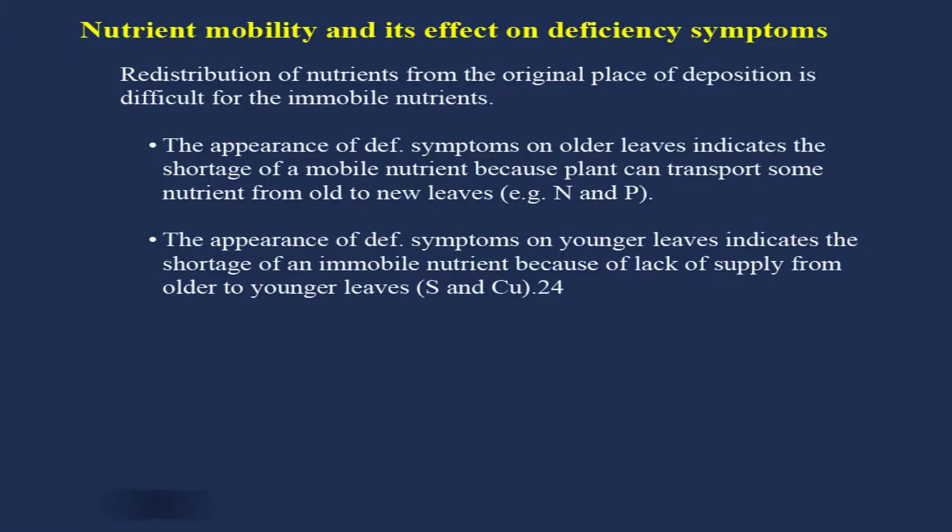The next concept is nutrient mobility and its effect on deficiency symptoms. Because we know these deficiency symptoms sometimes occur on the lower leaves, sometimes on the middle leaves, and sometimes on the younger leaves or new plant parts. So, it is important to understand the mobility of the nutrients within the plant, how they move. Do they move fast? Do they move slow? What is the speed at which they move in the plant system?